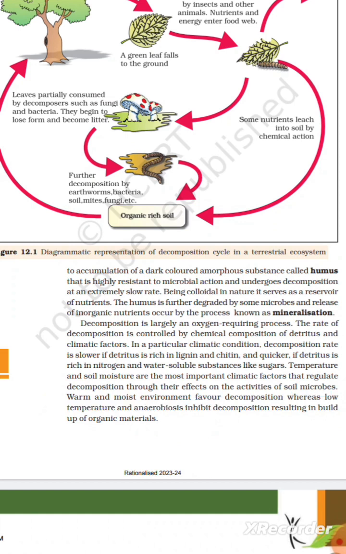Warm and moist environments favor decomposition, whereas low temperature and anaerobiosis inhibit decomposition, resulting in buildup of organic matter. Figure 12.1 Diagrammatic representation of decomposition cycle in a terrestrial ecosystem.